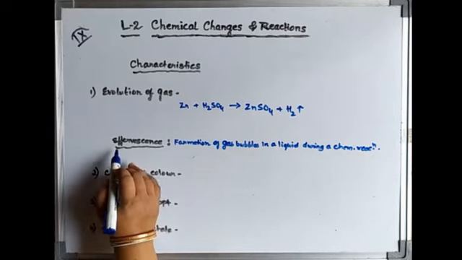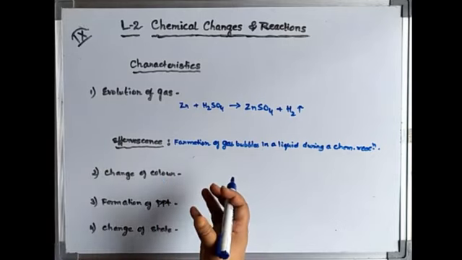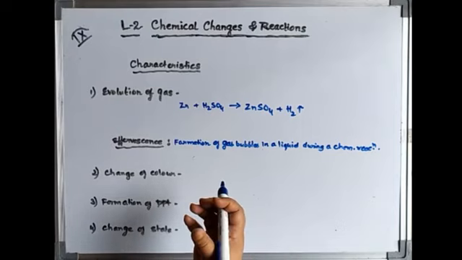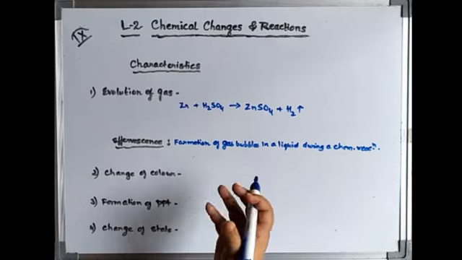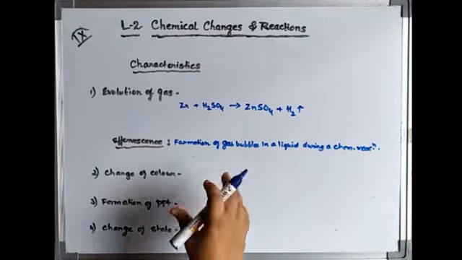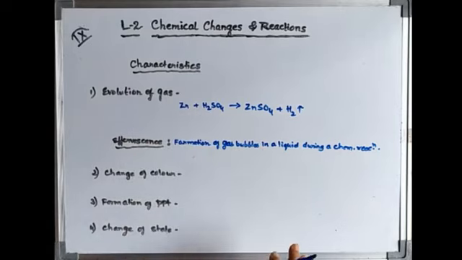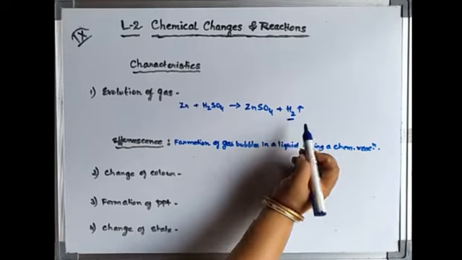Now what does the term effervescence mean? It means that the gas forms bubbles in a liquid. Then what is the bubble? Gas bubbles. That means the formation of gas bubbles in a liquid during the chemical reaction occurs. So effervescence is one of the characteristics we can take.